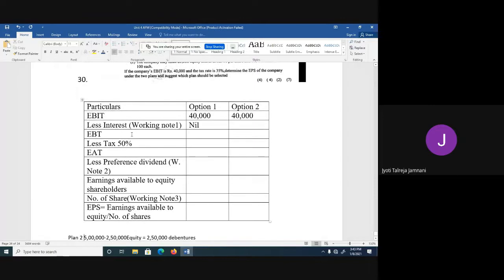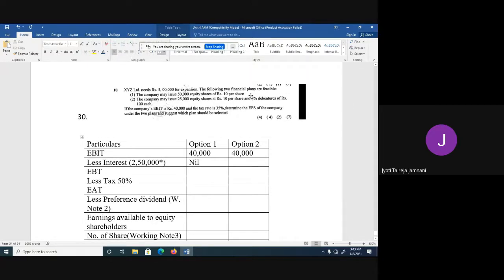Okay, so now the debentures are 2,50,000 into the interest rate. They've told 8% debentures, so the interest is 8%. So 8% of 2,50,000. Can anybody tell me how much you get? 20,000. Now 40,000 minus nil is 40,000 and 40,000 minus 20,000 is 20,000.